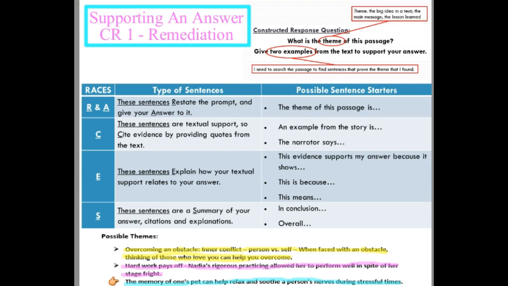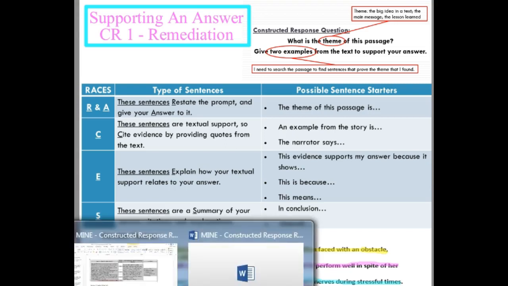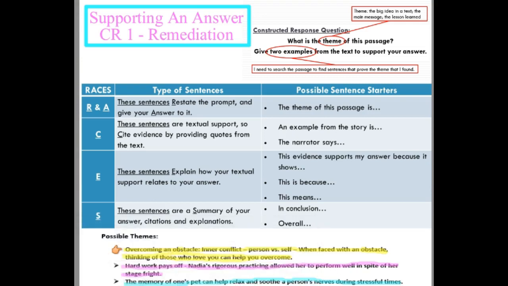Okay, so as you can see, for each possible theme, you would use different support. Sometimes it overlaps, but mostly you would use different support because it needs to be relevant and specific to your particular argument, to the theme that you've chosen. And then, of course, you need to sum up and conclude your answer.